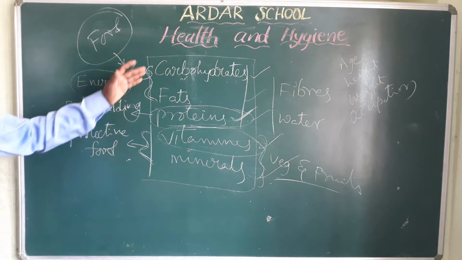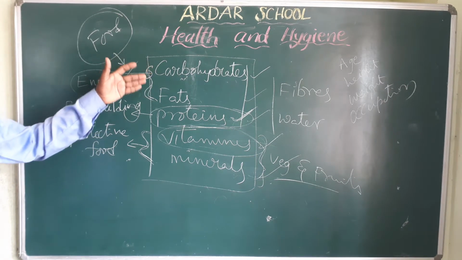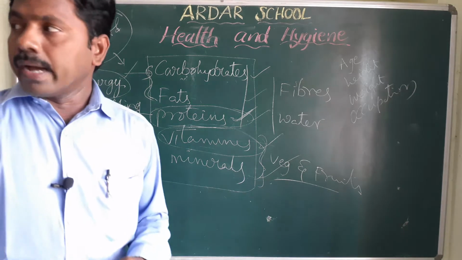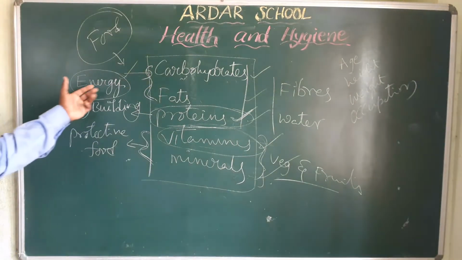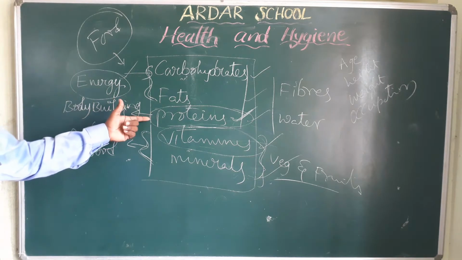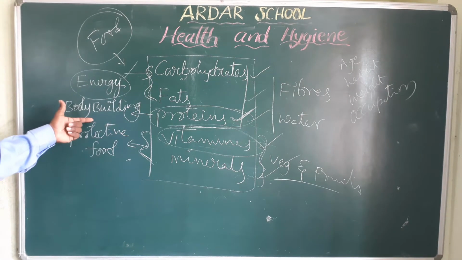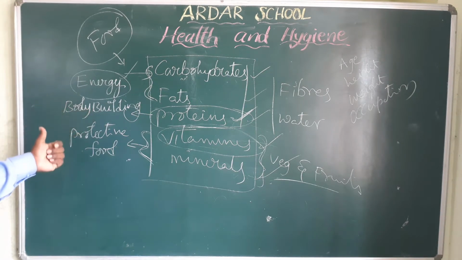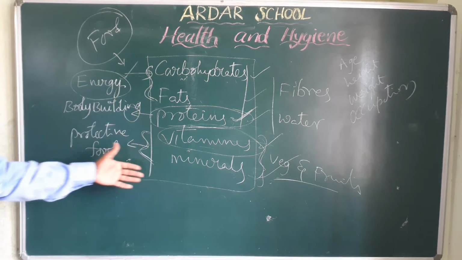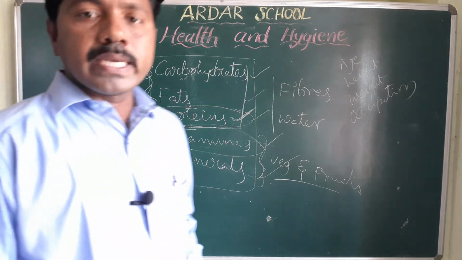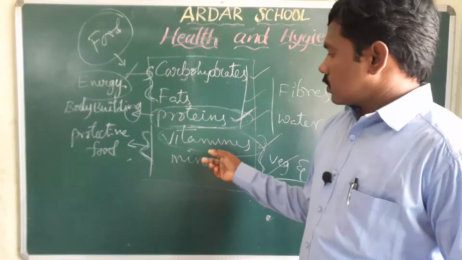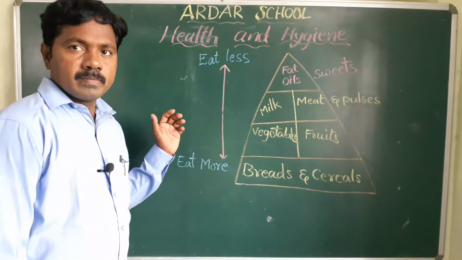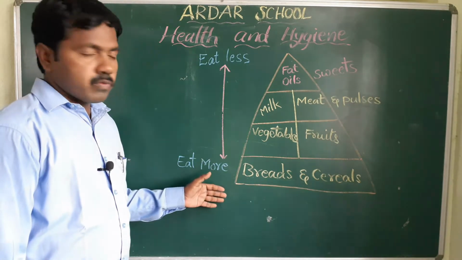Okay children, here carbohydrates and fats, these are the energy giving foods. Next one, proteins. These are the body building foods. Next, vitamins and minerals. These are called the protective foods.